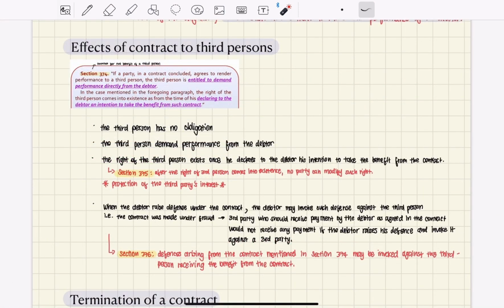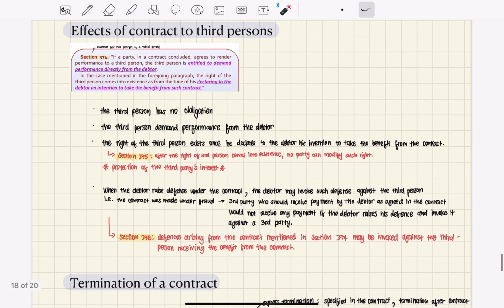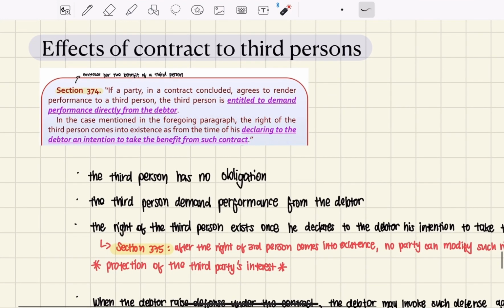Effects of contract to third persons. This is a short topic, just about how third persons benefit from the contract. In section 374, it is stated that if a party in a contract concluded agrees to render performance to a third person, the third person is entitled to demand the performance directly from the debtor.